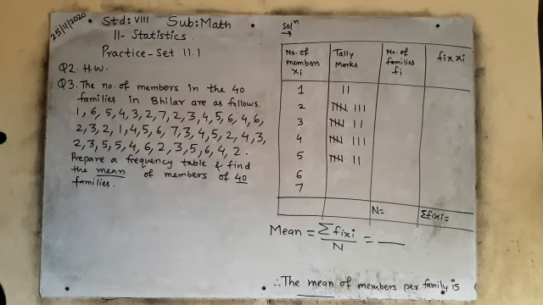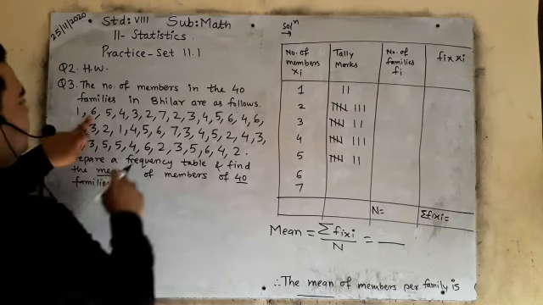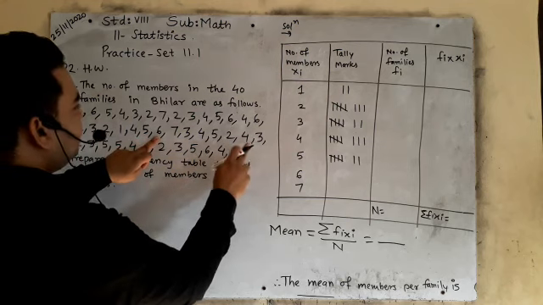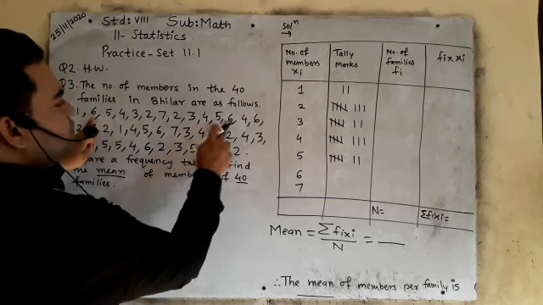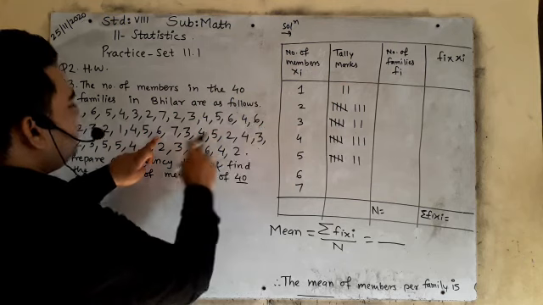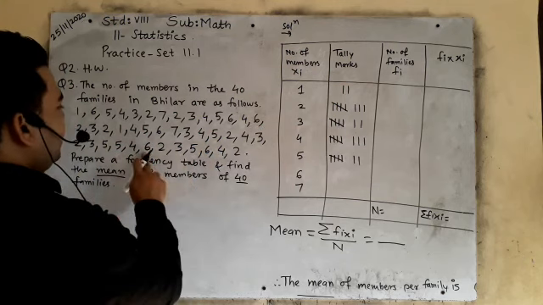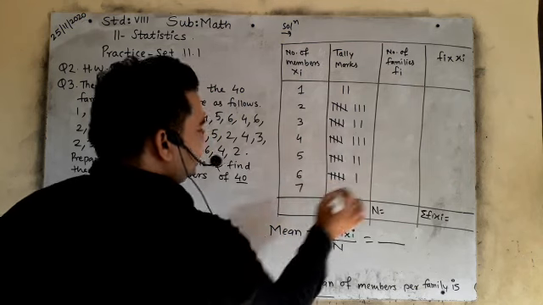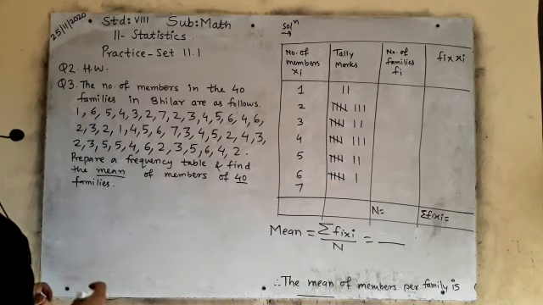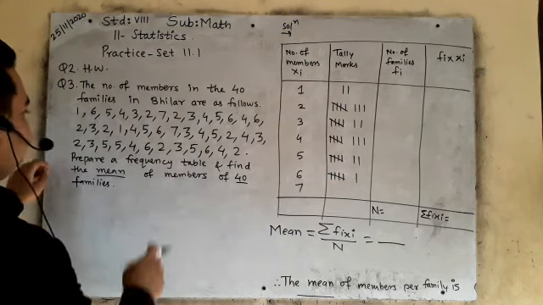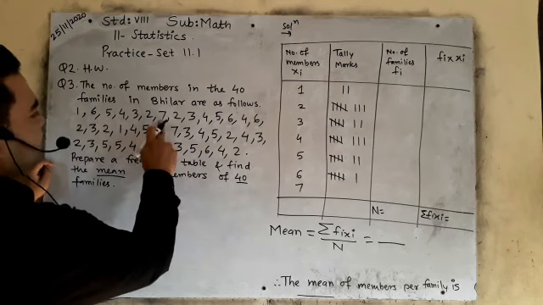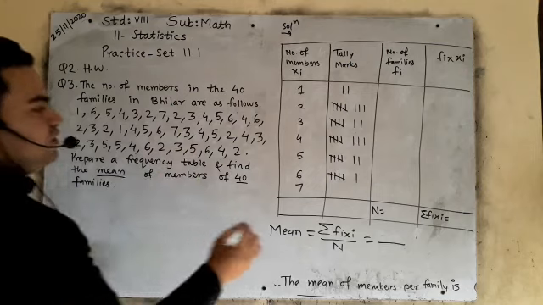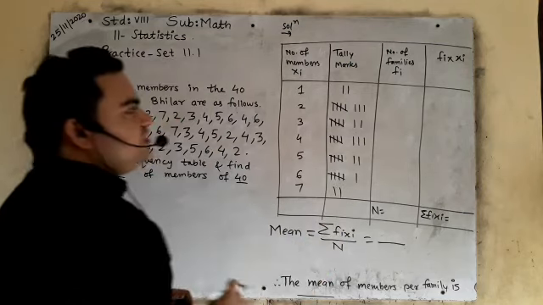Now you will count 6 comes how many times? 1, 2, 3, 4, 5, 6. 6 times. 7 comes how many times? Write it down. 1, 2, only 2 times. Now this is tally marks.